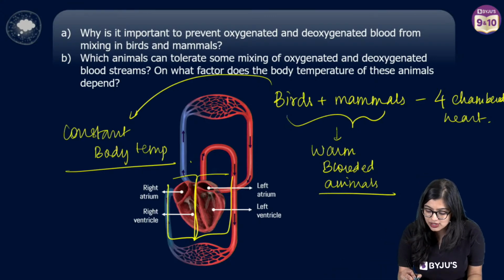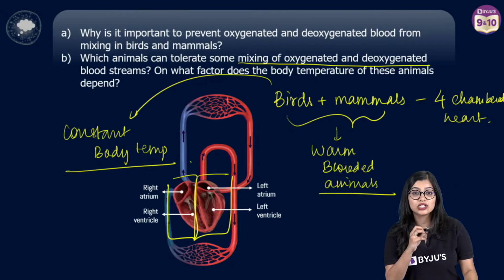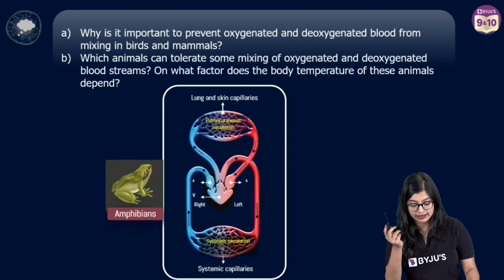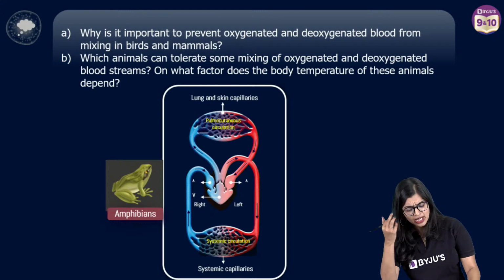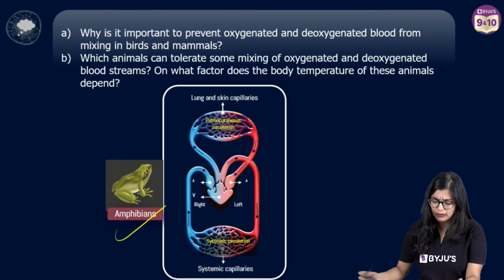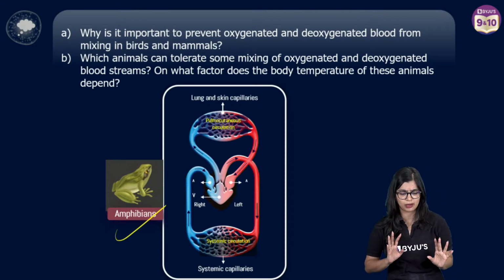Then what are the animals which can tolerate some mixing of blood? Can you tell me? Yes, Udita has given me the answer. Ma'am, amphibians, because they are cold-blooded. Exactly. Amphibians, and to an extent even reptiles, have the ability to tolerate some amount of mixing of blood, right?